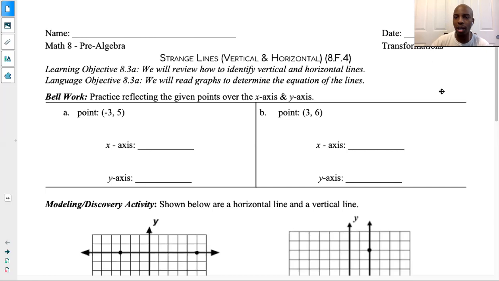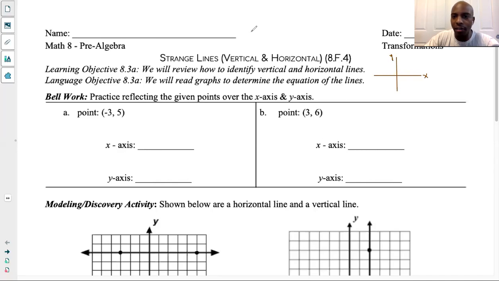As I showed you yesterday, we talked about reflecting over these two axes. The vertical line that looks something like this is known as our y-axis, and you'll always see a little y at the top of most graphs indicating that. The horizontal line on the graph is our x-axis. What we want to do is take a point.